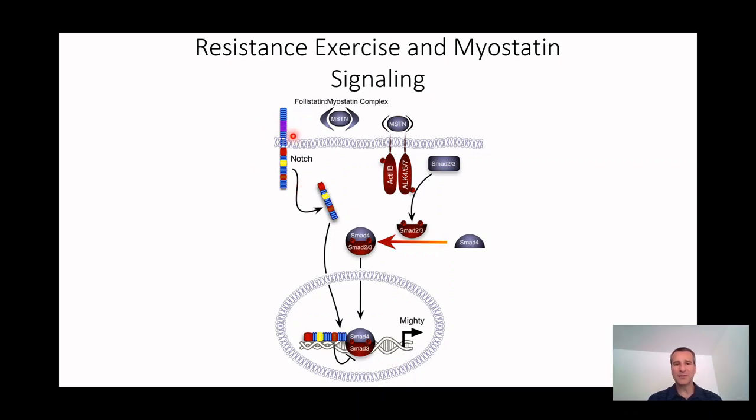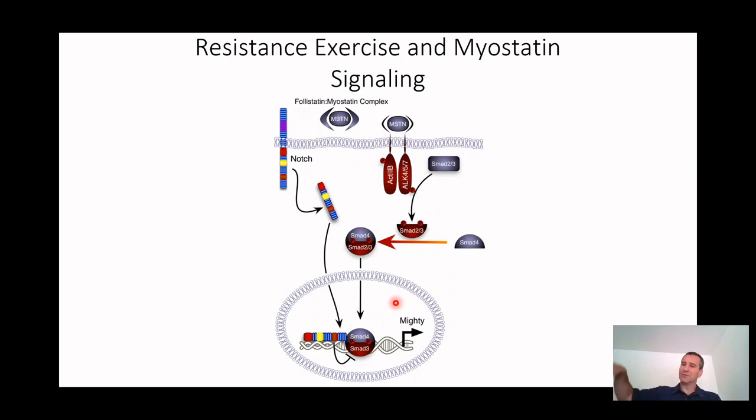And so it's possible that that movement produces a shear force, which cleaves the Notch molecule here to make what's called the Notch intracellular domain. And Notch intracellular domain can move straight into the nucleus and bind to the DNA and block SMAD2/3 phosphorylation, resulting in Mighty expression.